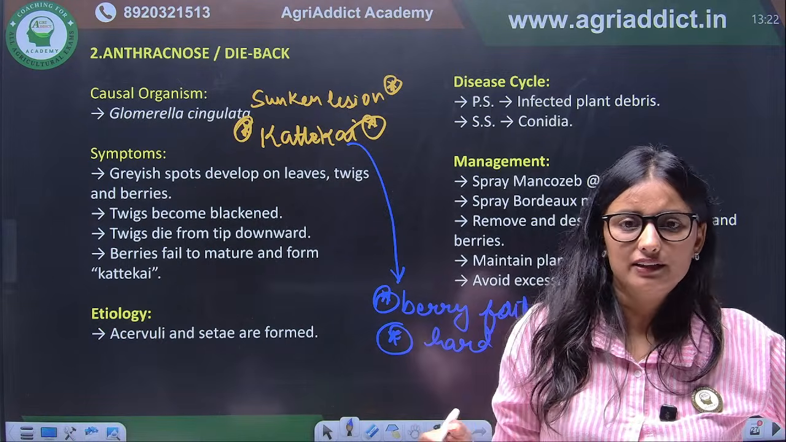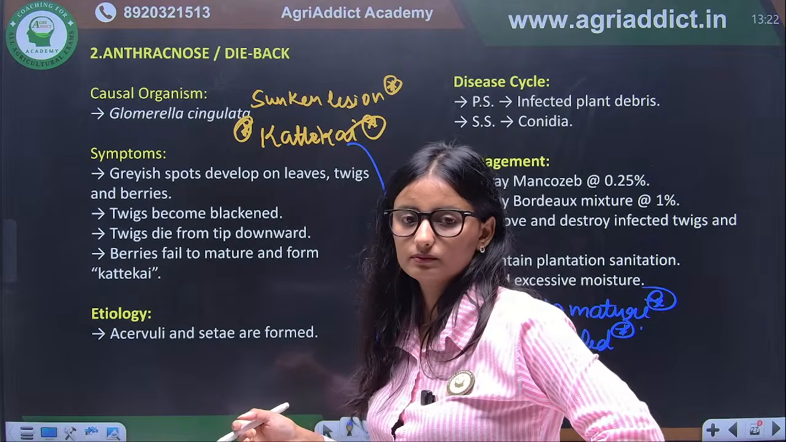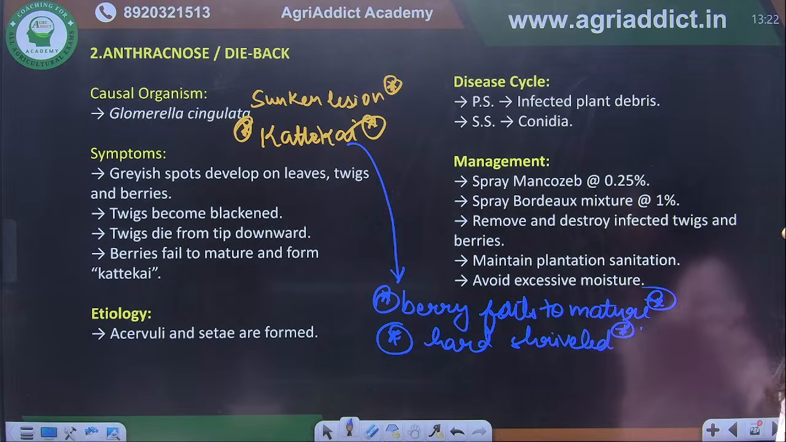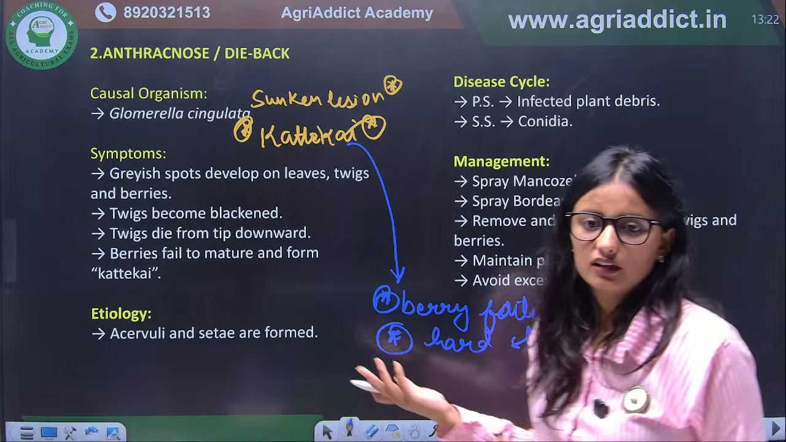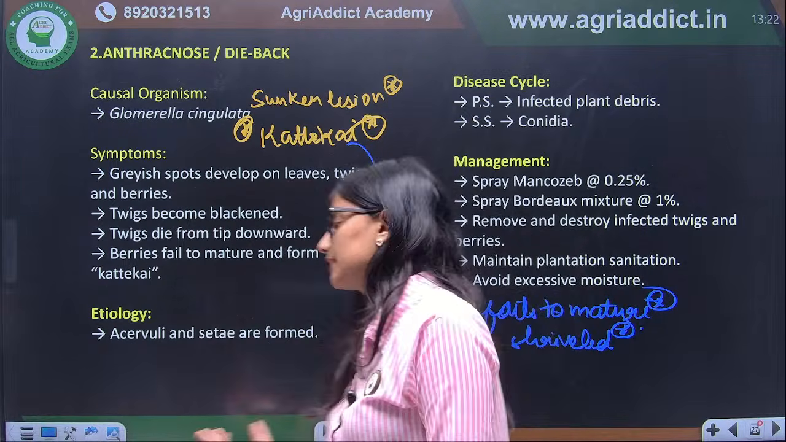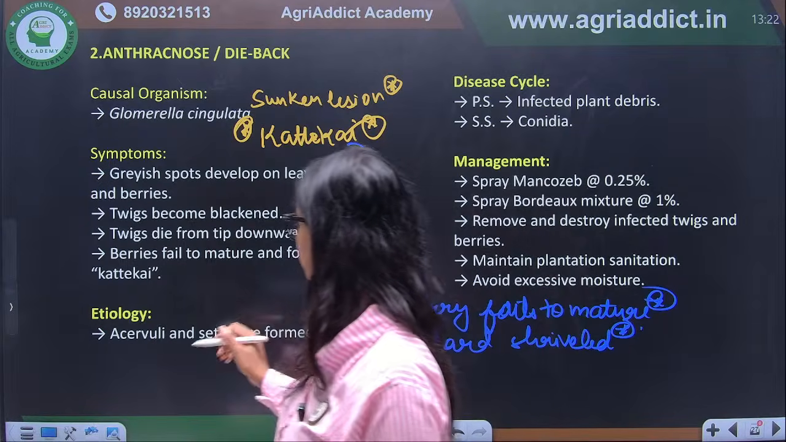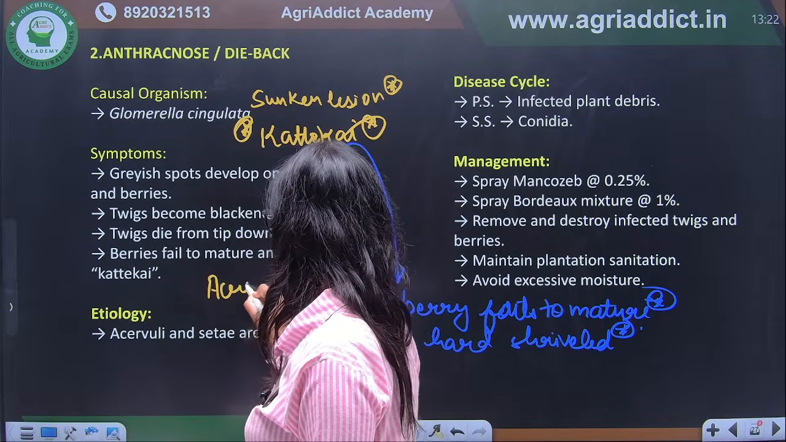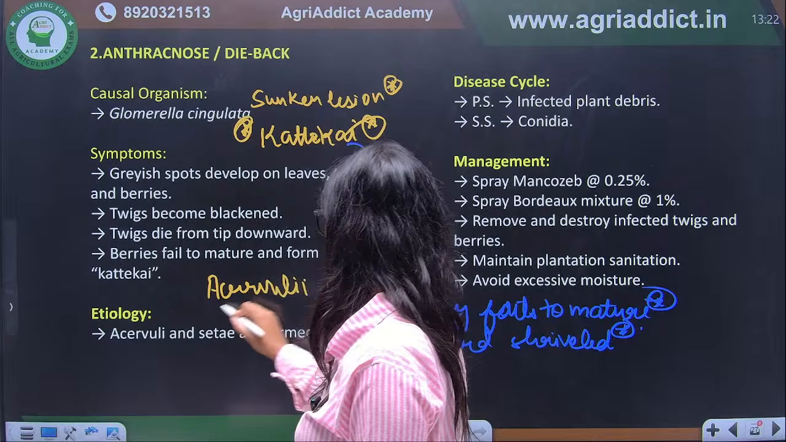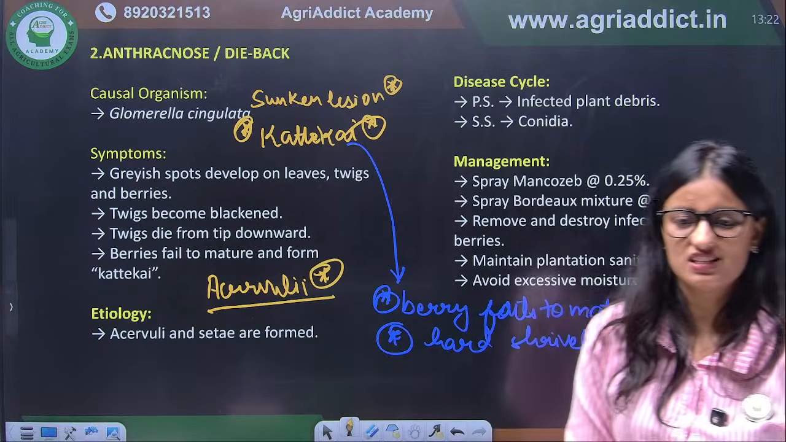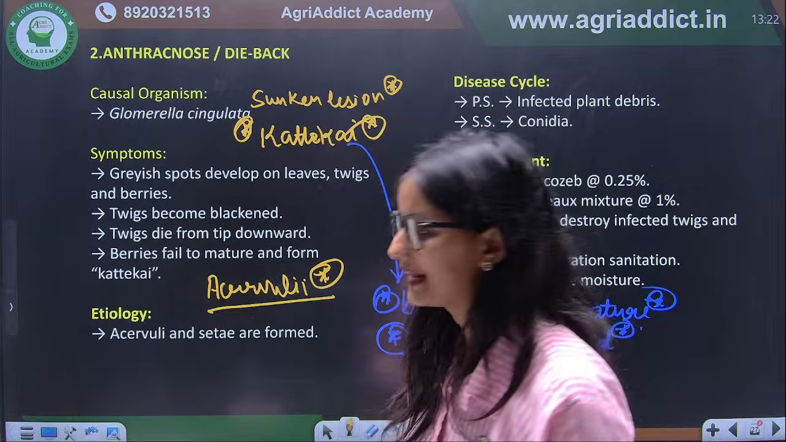Is it clear? Okay. And again, if it is anthracnose or Colletotrichum, what kind of fruiting structure is it forming? This is acervuli. Again, this is important. It is forming acervuli. Correct?